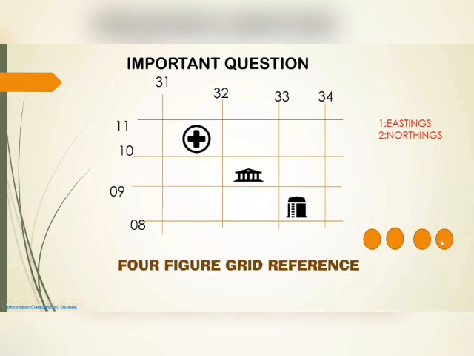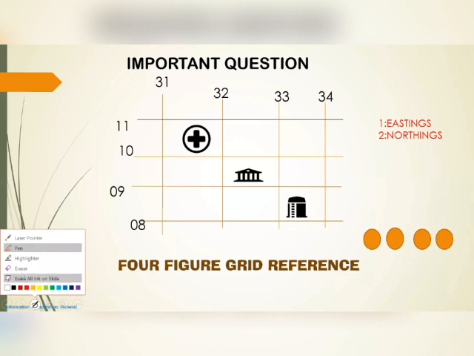So I will write 09. For this particular temple or house, what can we write as the four figure grid reference? First we write the value 32, and second we write 09. In this way we will find all the grid references.